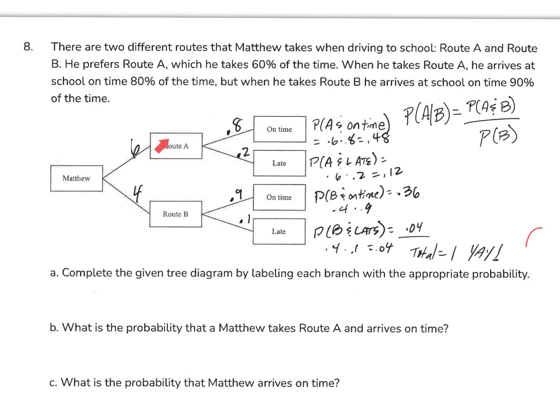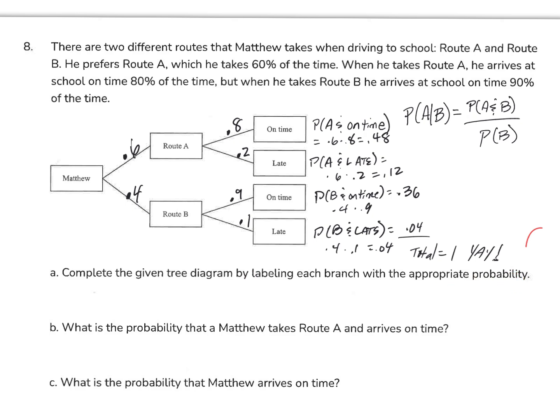But this is 0.6, so this has to be 0.4. And then this is 0.8, so this has to be 0.2 late. Okay, 0.9 is on time here. 0.1 would be late here. So I just followed all the paths and I multiplied each of the probabilities. Okay, and I got 0.04.